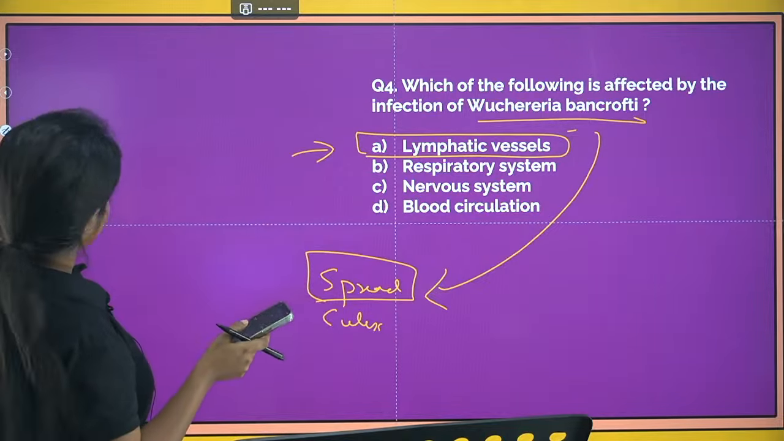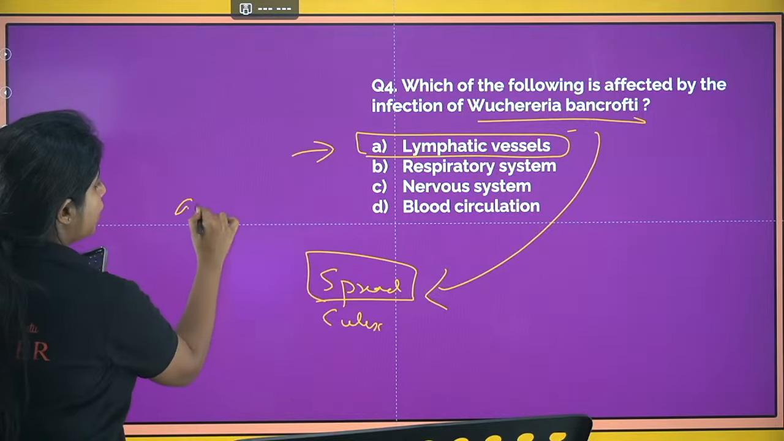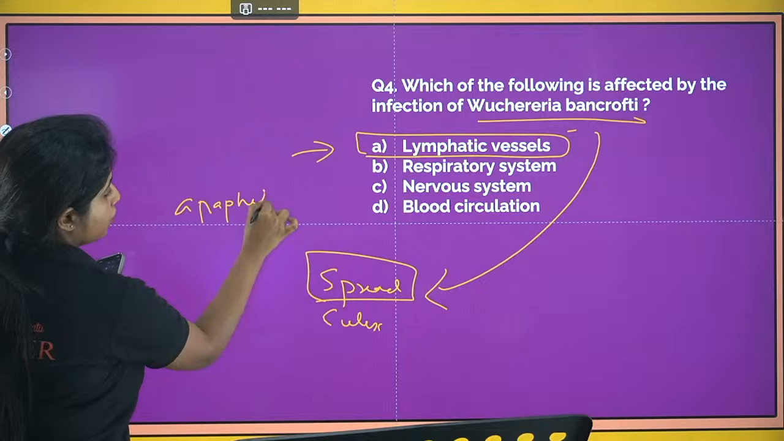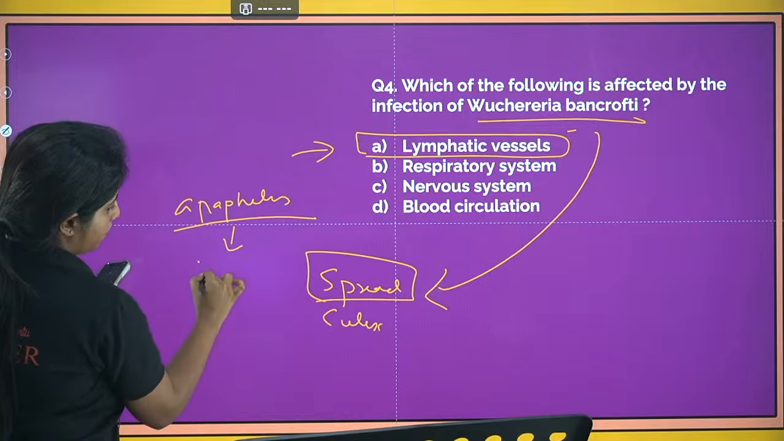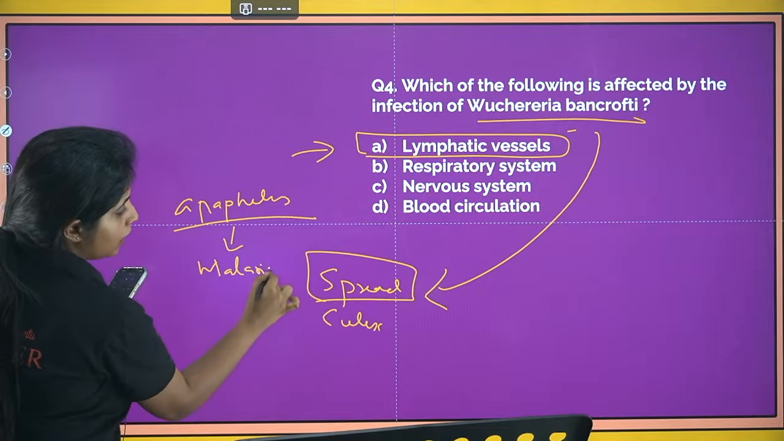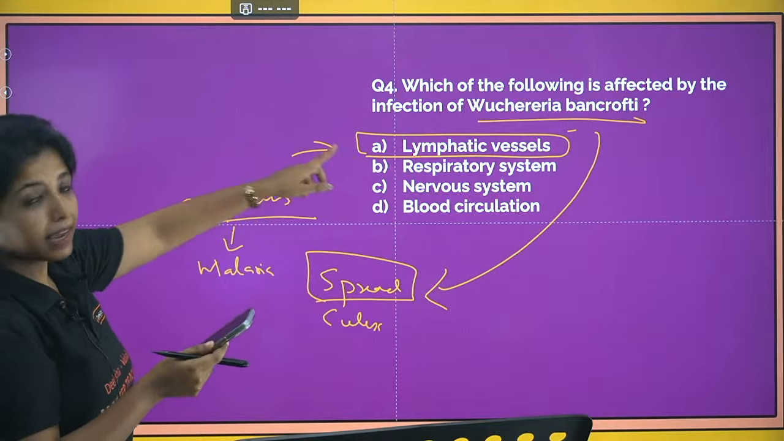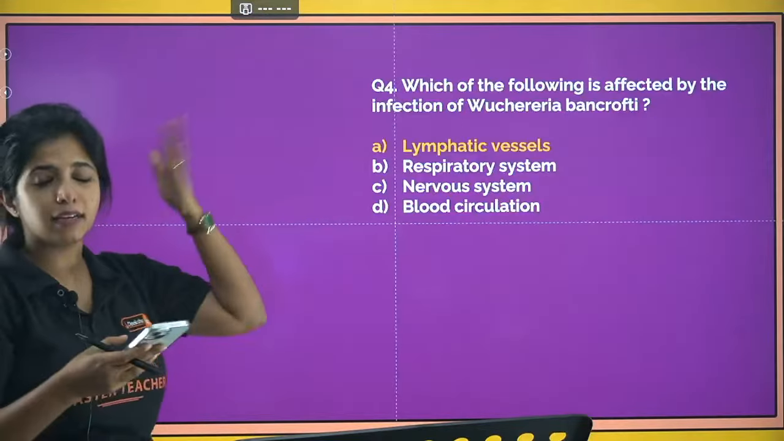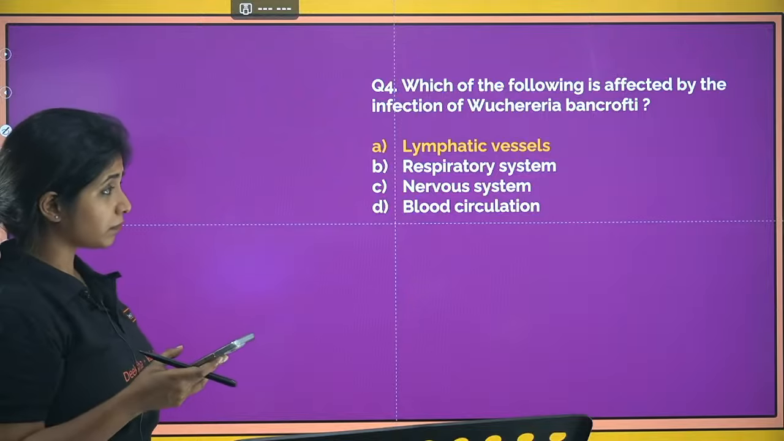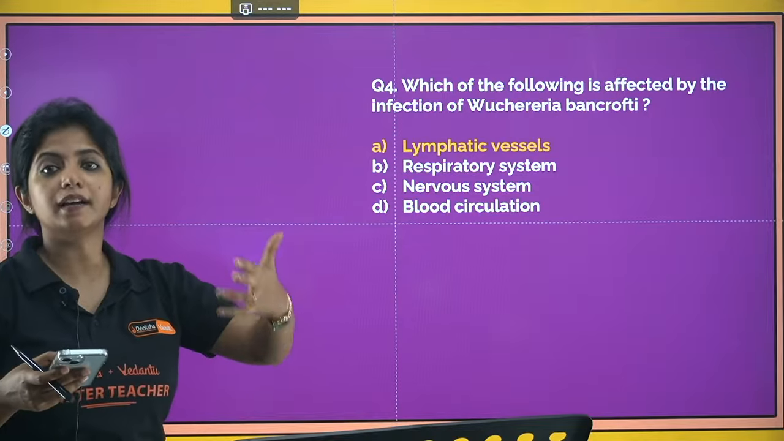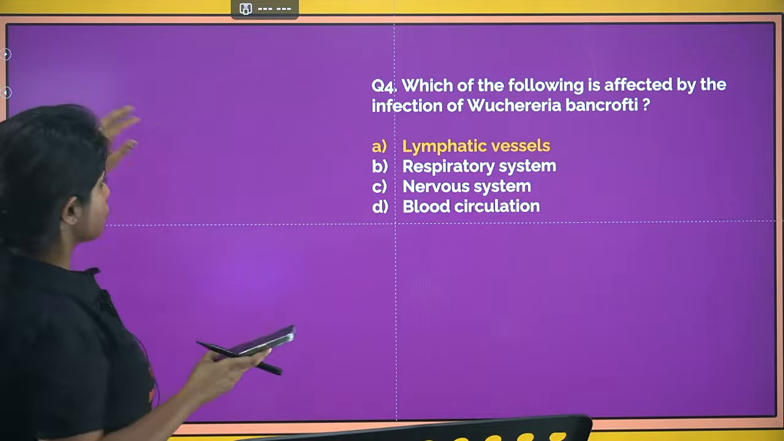Listen, Anopheles mosquito is for malaria. Culex is for filariasis, and you have one more, chikungunya as well as dengue, that is caused by Aedes mosquito.